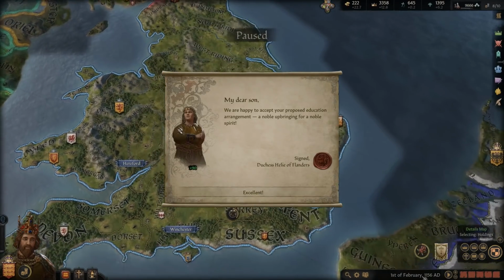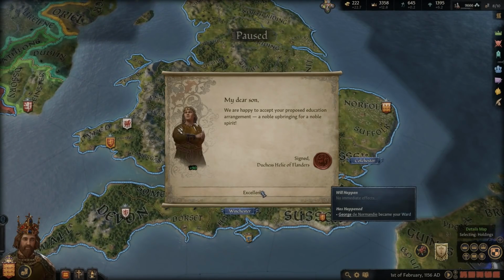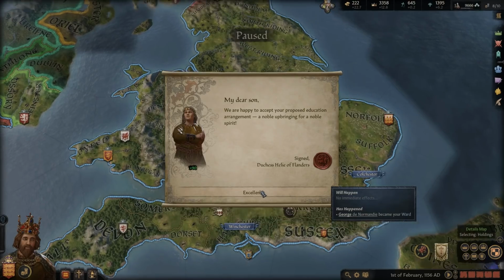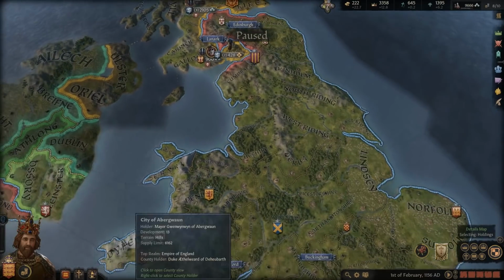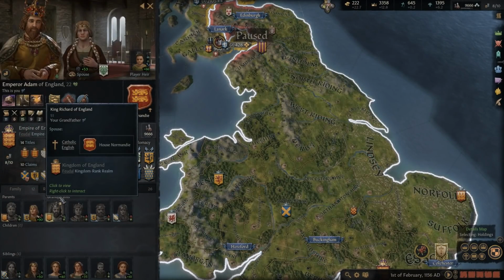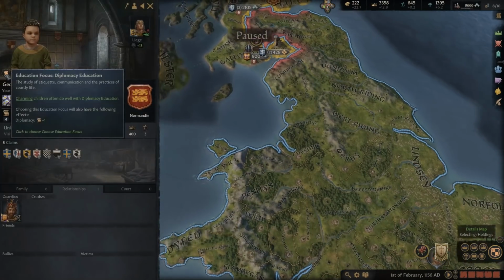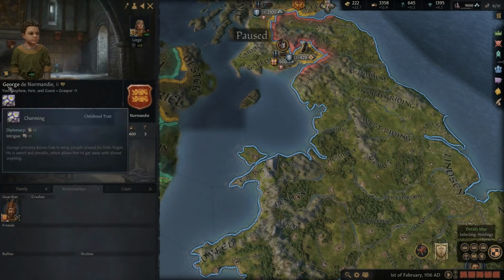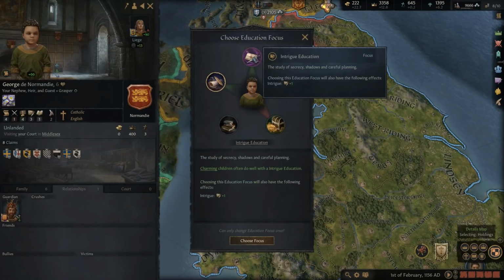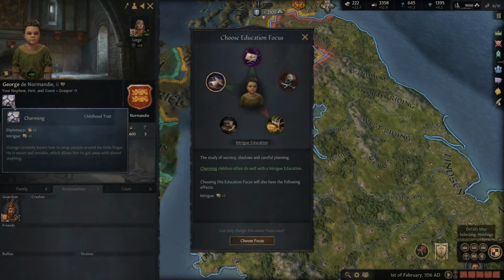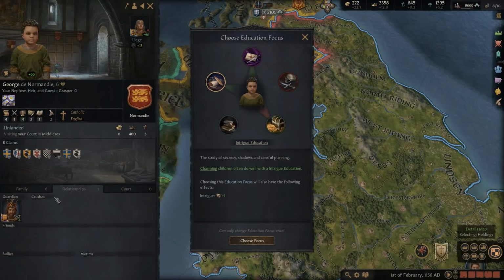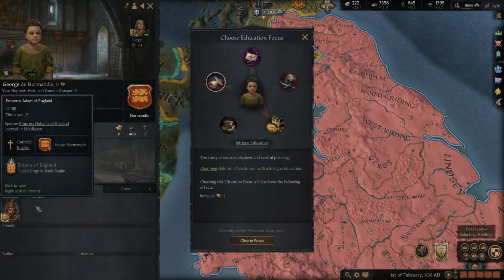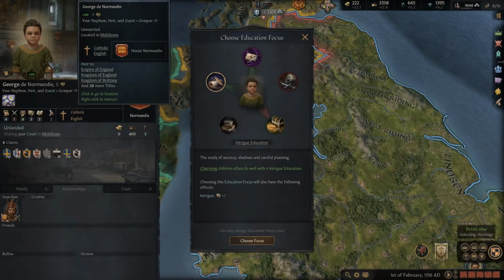All right, and I believe this year we should be able to declare war on France or Scotland, one of those two. And of course, we did gain our grandson as our ward, so now we can change up his education. So right now he's doing diplomacy, and I want him to do intrigue because he has the charming trait. And if he's going to be our character, which he might, I don't think so. I think we'll have a kid eventually, so I don't think he's going to inherit.